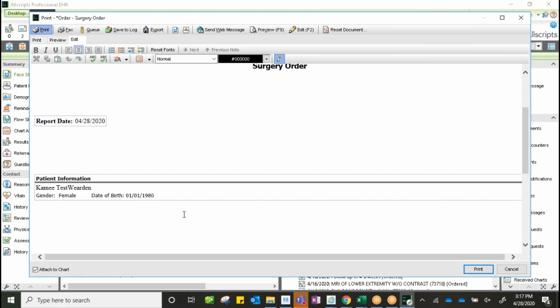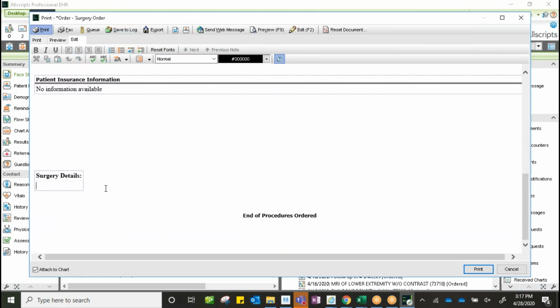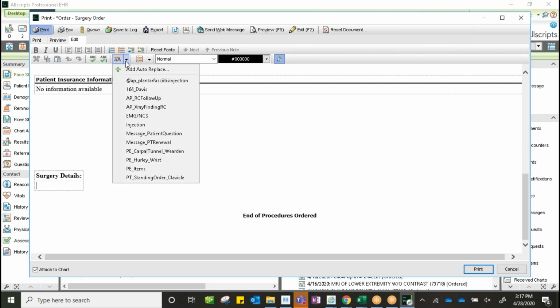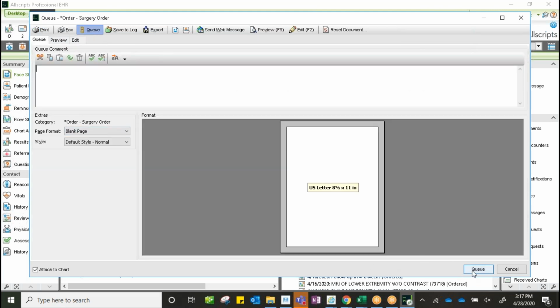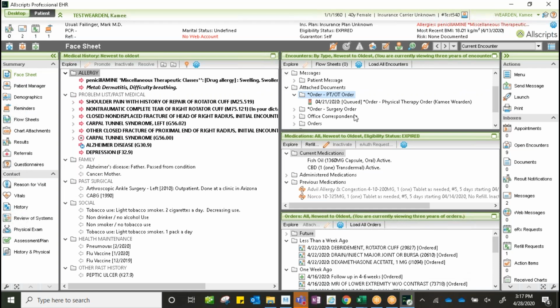Again, if we choose edit, we could come in here and put our surgery details, either by using our voice recognition, or we could choose the information that we want to populate through our memorized phrases, and then we could queue that to our medical assistant as well. And then again, it's going to populate here in the chart as long as we have that attached to chart box checked in the lower left.